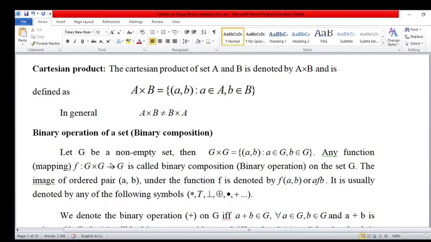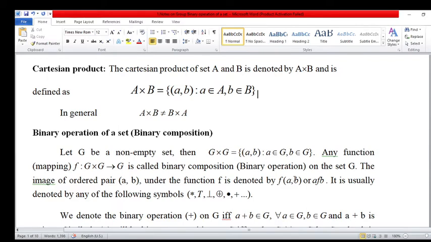This is the Cartesian product. Again, a mapping from G cross G to G is called binary composition. So this mapping is most important. Binary composition or binary operation on the set G. The element of G cross G is an ordered pair. The image of the ordered pair under the function, means this mapping f, denoted by f(a, b), or a f b.